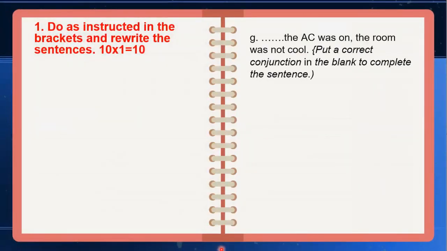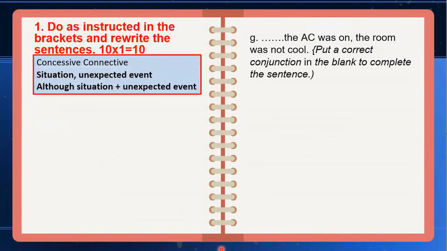Likewise, number G, the AC was on, the room was not cool. Put a correct conjunction in the blank to complete the sentence. See, if the AC is on, the room becomes cool. But here, the unexpected thing is the room was not cool. In reality, the AC was on. So here we have to use the concessive connective. We have a situation and we have an unexpected event.